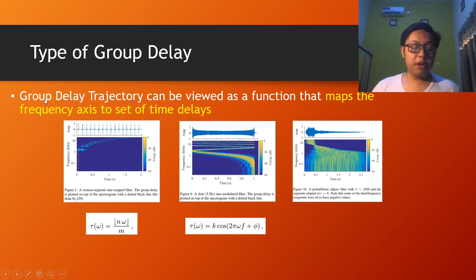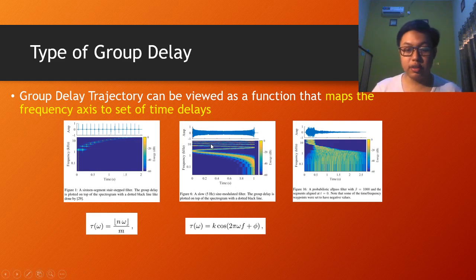Okay, next, there are many types of group delay presented in the paper, but I only take one example from each type. The group delay trajectory can be viewed as a function that maps the frequency axis to a set of time delays. And we have three types here. The first one is the stair-stepped group delay trajectories.